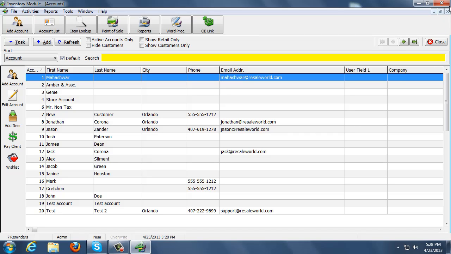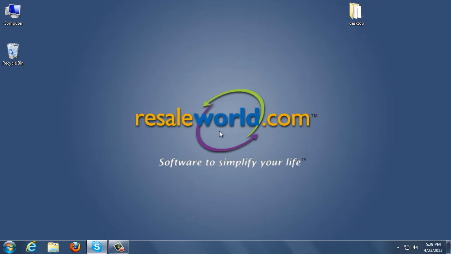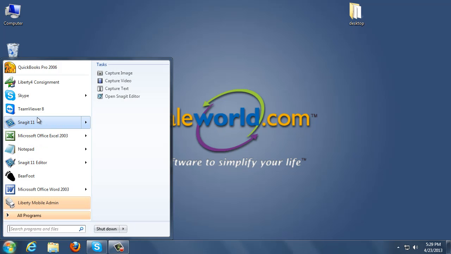One thing to note for future reference is if the tags are still not appearing in the actual iPad, number one, make sure you restart the computer when you're done with this entire process at the end of the video, and I will remind you to do that then. It's just imperative that Liberty Mobile understands that you've made those changes, and it will not know that until you've rebooted the computer. At that point, if you are still having difficulties printing the tags, or the tags are not appearing on the list, you may need to get elevated rights or higher administrative rights to the program to make those changes.